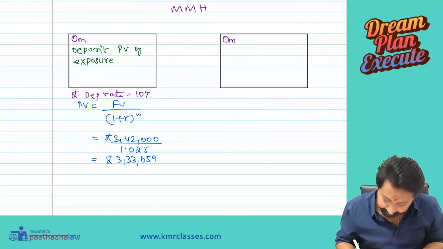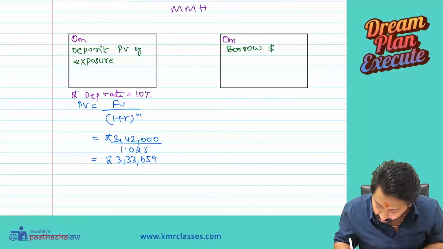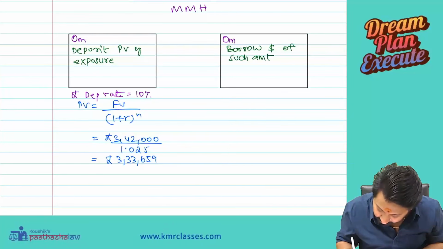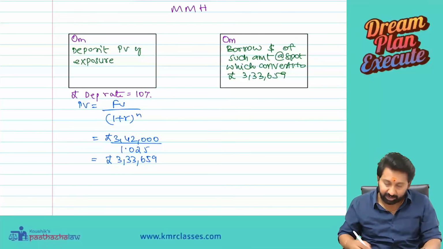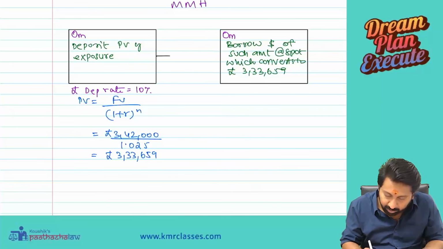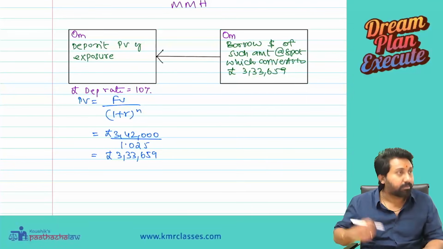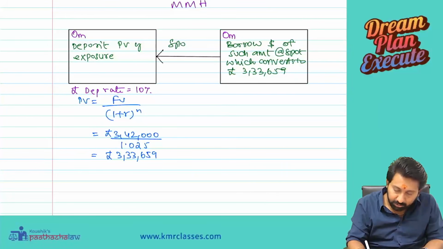Okay, write down. Borrow dollars of such amount at spot, which converts to pounds 3,33,659. So how much do we need to borrow? Let us see. Now our arrow mark will be like this. So at what rate? Spot rate. Spot of what and what?